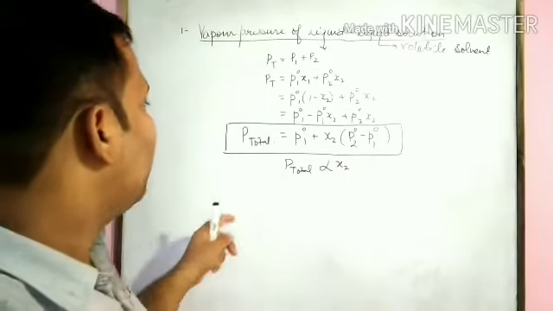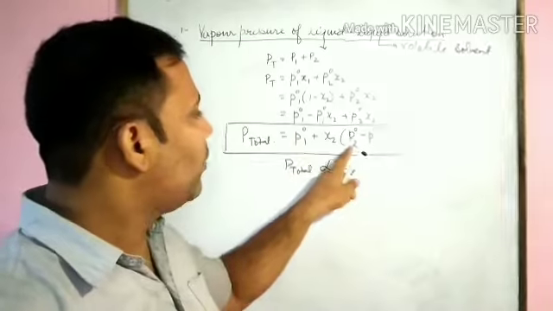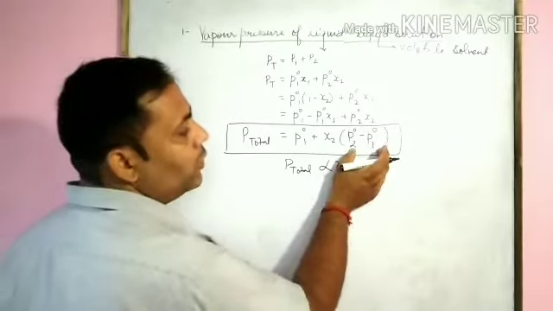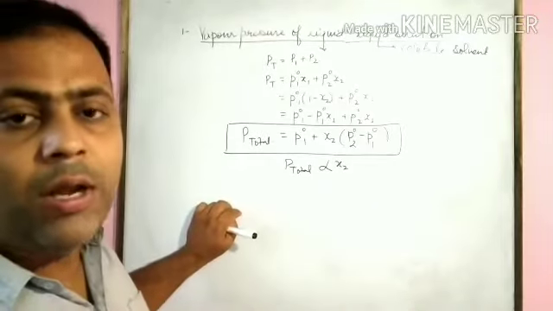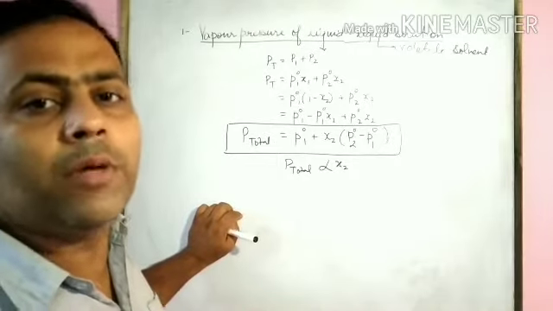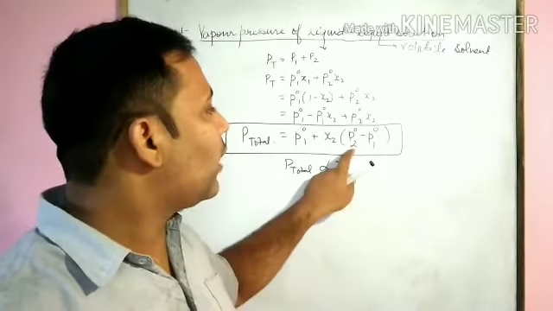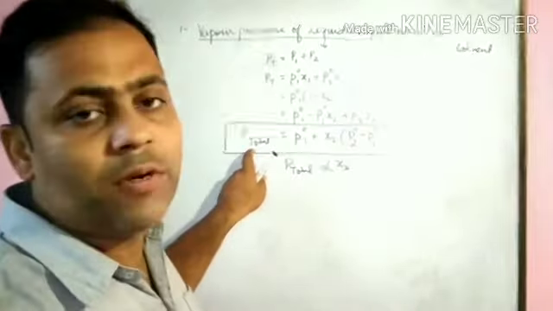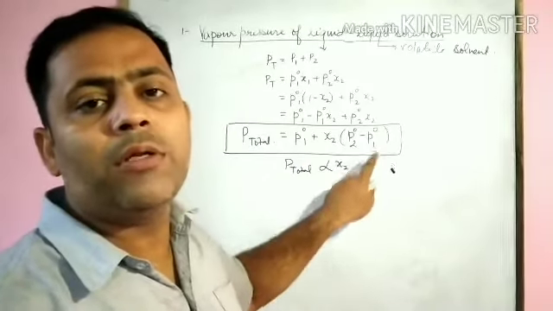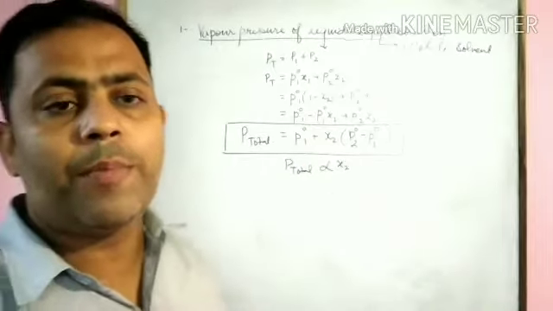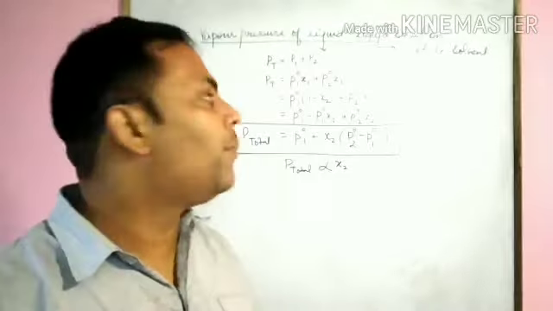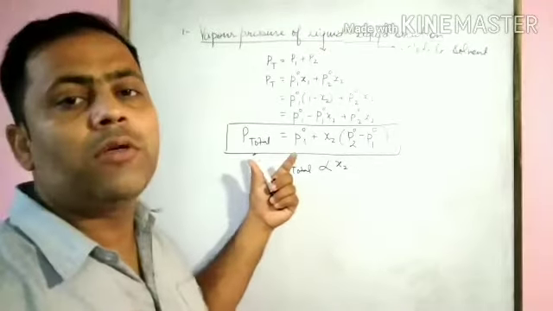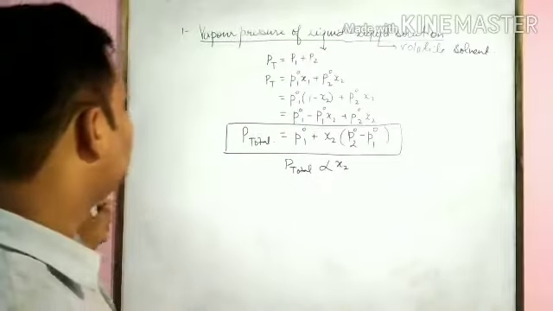The next one, P total is directly proportional to P2 minus P1. But what we have assumed here is that both the components are volatile. Depending upon the nature of the two components, if P2 is more volatile in comparison to P1, then the total vapor pressure will increase. If P2 is less volatile in comparison to P1, then the total vapor pressure will decrease. It means depending upon the vapor pressure of component 1 and 2, the total vapor pressure of the solution will increase or decrease. What do we conclude from this statement?